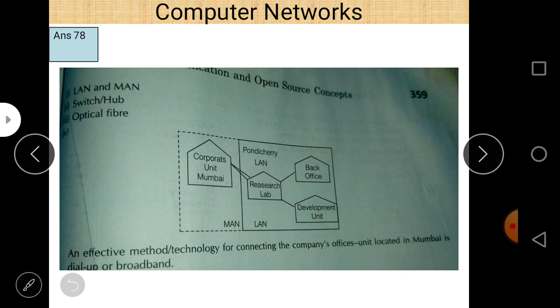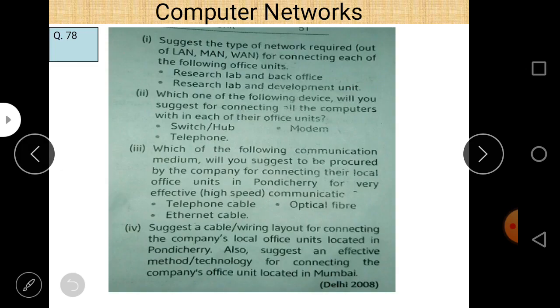So obviously within the office, if we want to connect all these computers, we can use switch or hub. The basic difference between switch and hub is that switch is an intelligent device and hub is a non-intelligent device. So we always prefer switch over hub. If there is a choice given between switch and hub, we always prefer switch. But here switch and hub are both given in the same place, so we can use switch and hub.